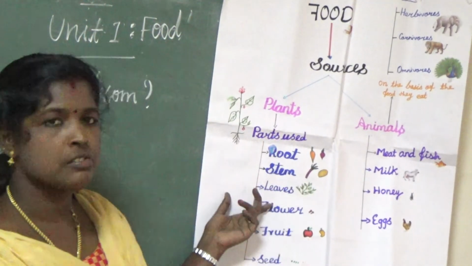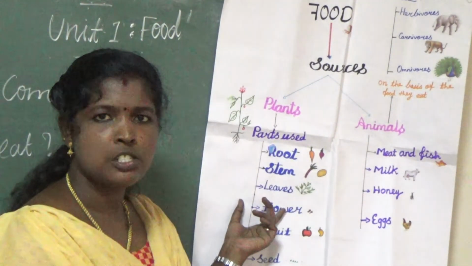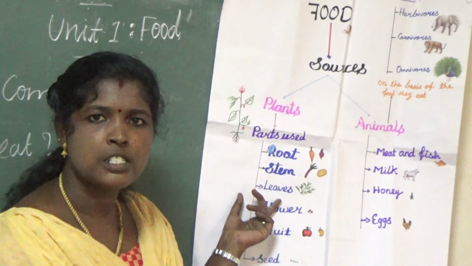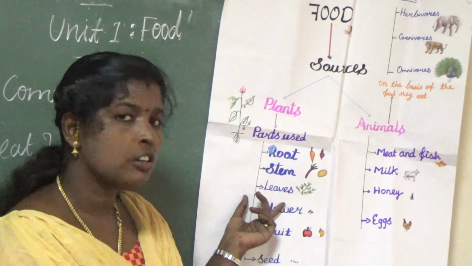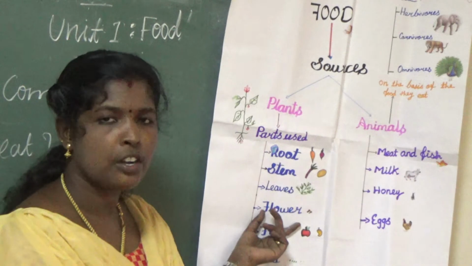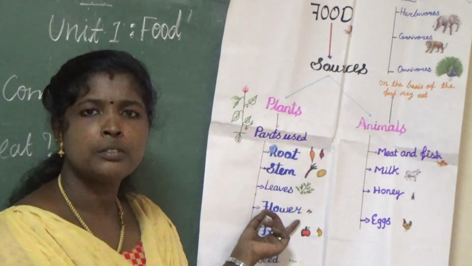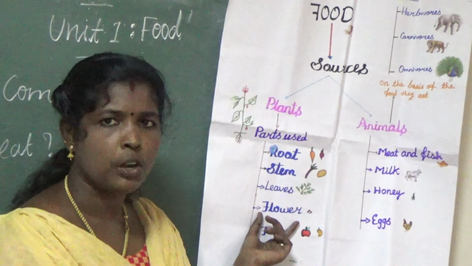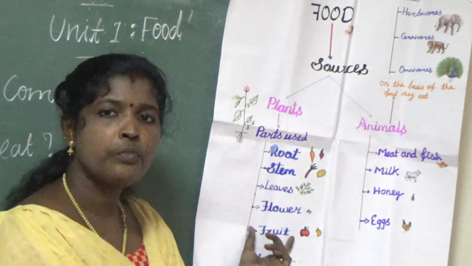Then leaves. In some plants the leaves are used as vegetables, like spinach, cabbage, lettuce. Then flowers. In some plants the flower is used as a vegetable, like cauliflower, broccoli, and cloves. Cloves are another category of flower. Then fruits and vegetables.